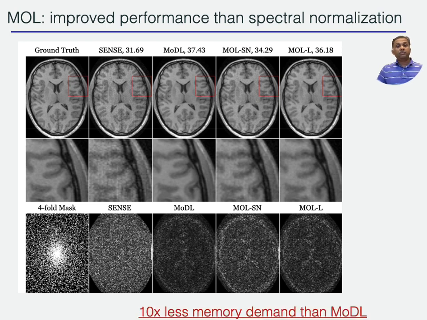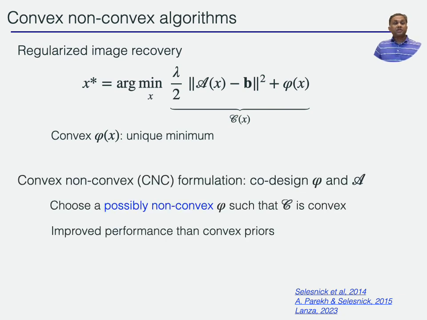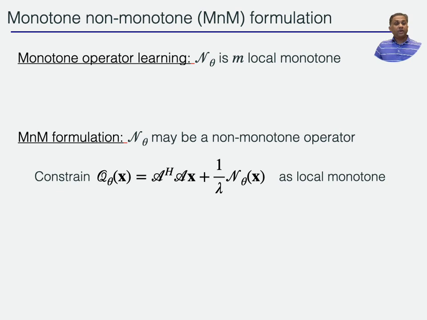We further want to improve the performance. Here we borrow from this clever idea of convex non-convex algorithms. These algorithms can use a non-convex prior psi of x, provided the total cost function phi of x is convex. The relaxed constraints on psi of x can often result in improved performance. Motivated by this, we use an MnM formulation. This is called monotone non-monotone operator learning.